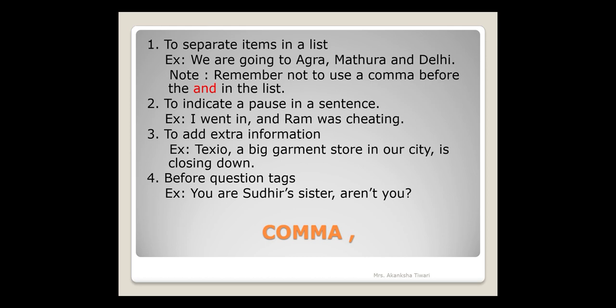So after Texio, a comma has been put, which shows further information: Texio, a big garment store in our city, is closing down. So here in the sentence, additional information is being provided that Texio is a big garment store in our city and it is being closed down. So whenever you have to add extra information about the subject, then you put comma.